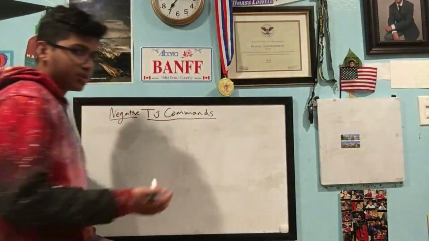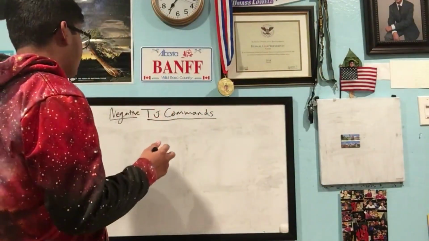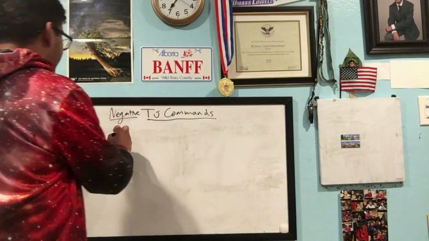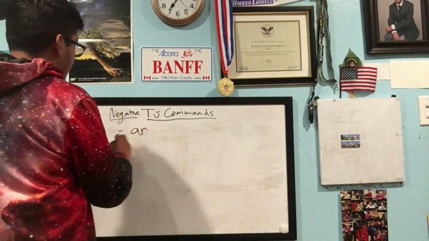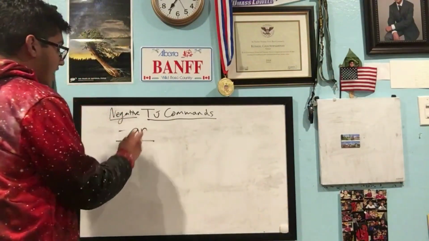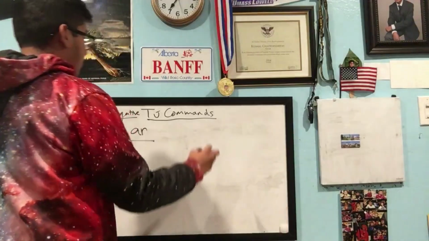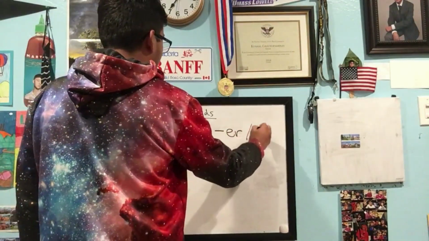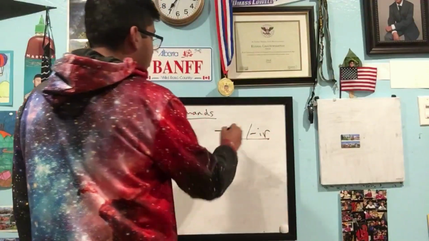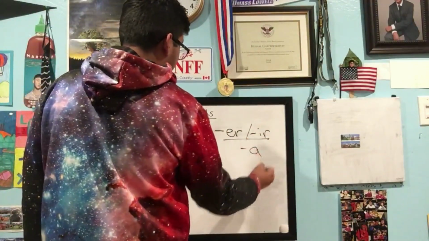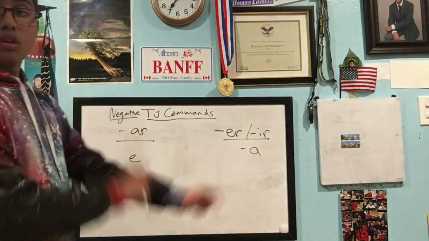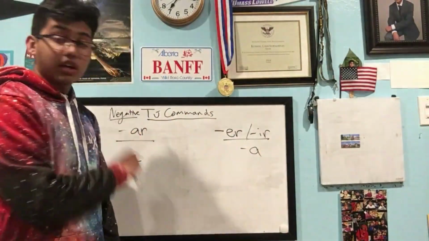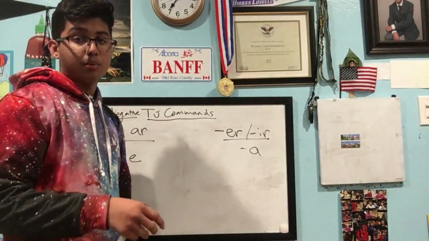And how do you do this? For AR verbs, we'll change the A's to E's, right? And then for ER and IR verbs, we'll change those E's to A's, okay? Just flipping them around. This makes no sense right now, so I'll explain it with a couple of examples.